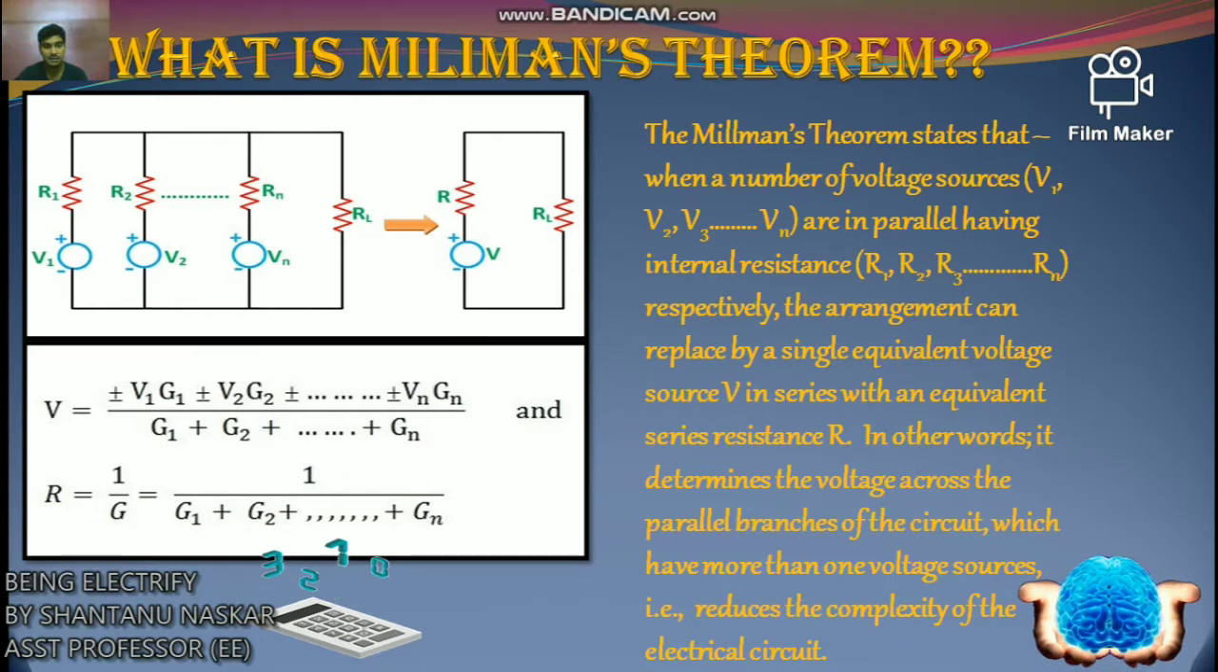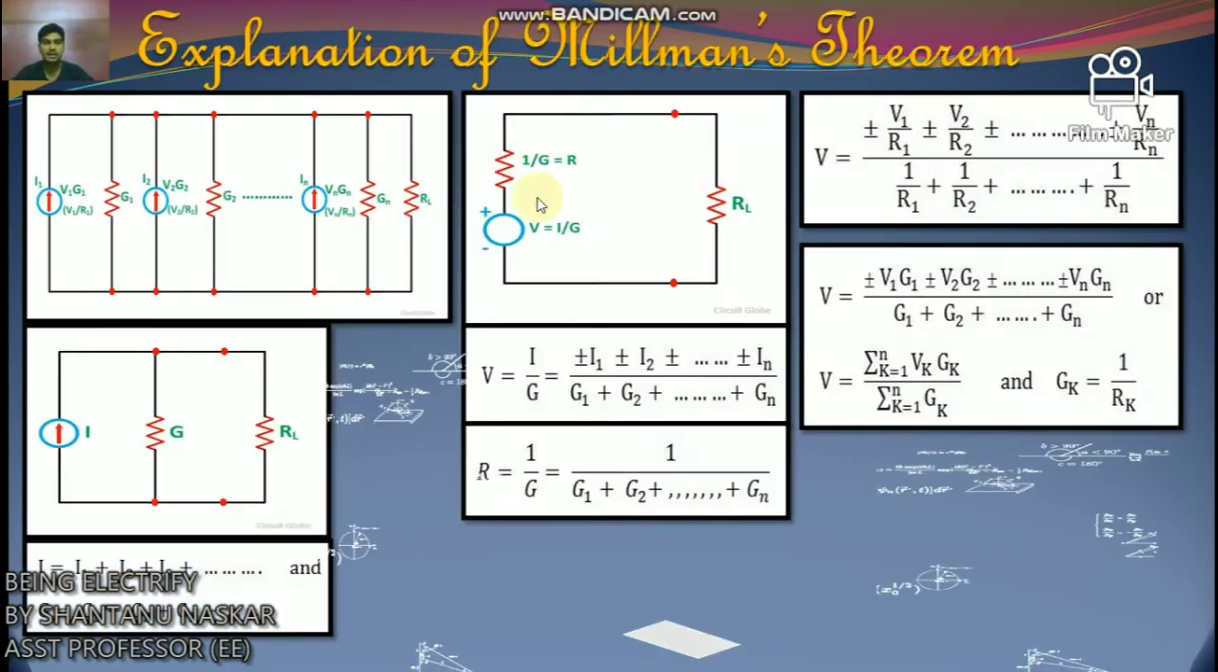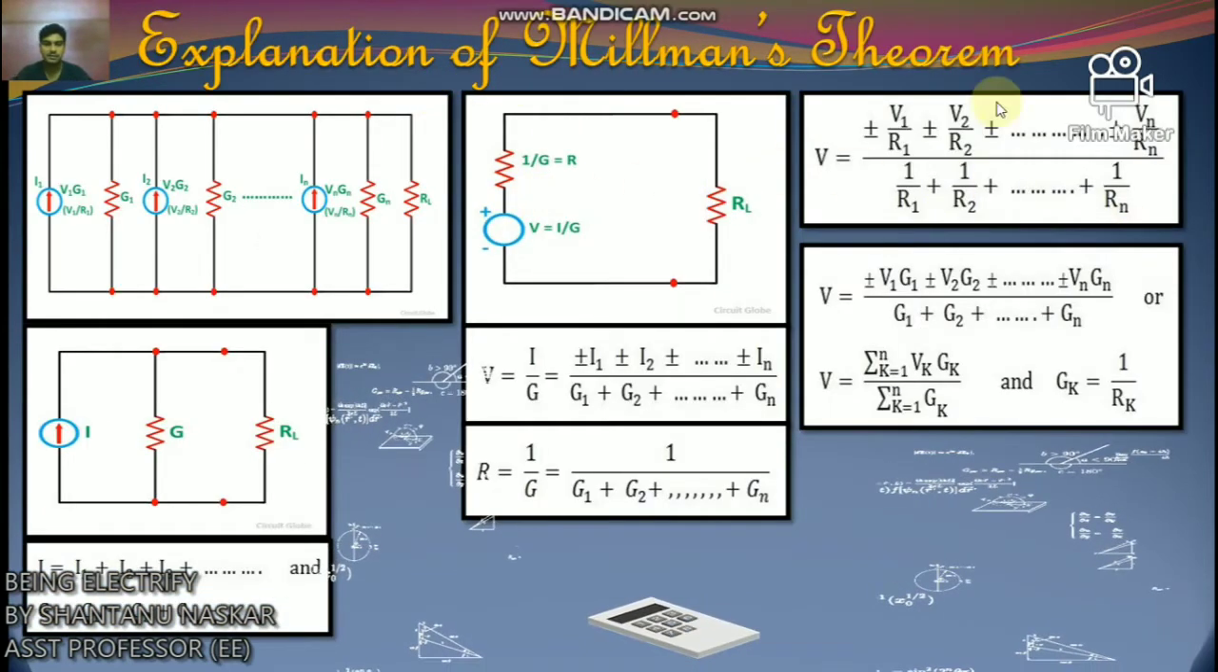So as per Millman's theorem, V equals plus minus V1 G1 plus minus V2 G2, like this, plus minus Vn Gn, divided by G1 plus G2, like this, Gn, and R equals 1 by G. So 1 by G equals 1 by (G1 plus G2, like this, Gn). Now we will discuss the explanation of Millman's theorem.